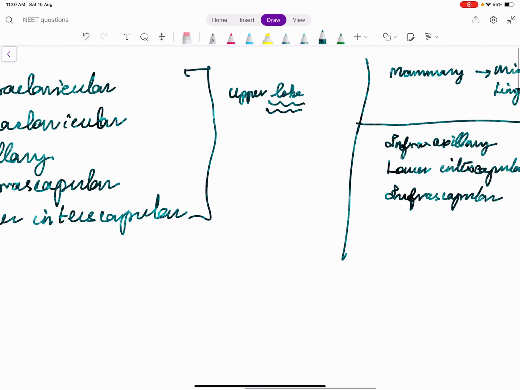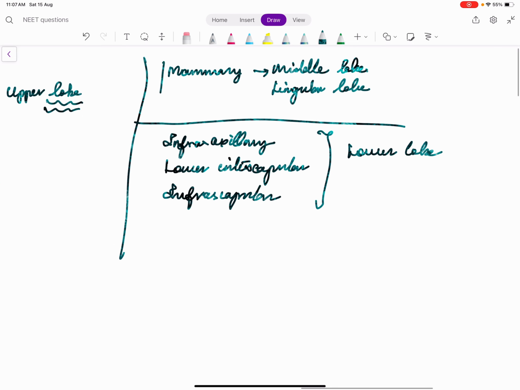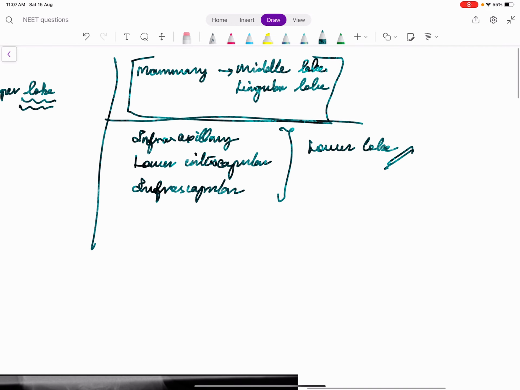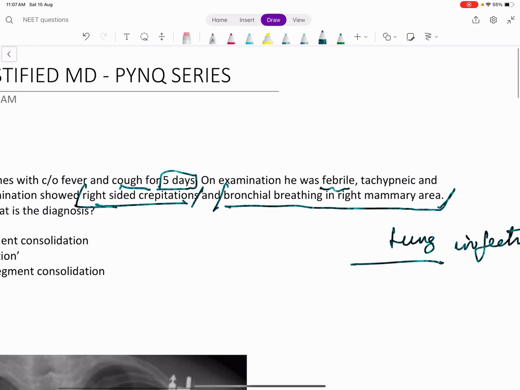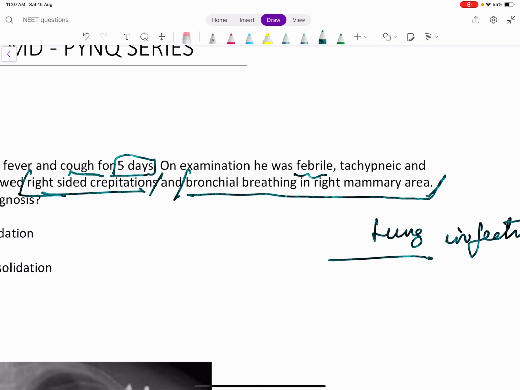So we understand that upper lobe is mainly in the upper part, supraclavicular, axillary, suprascapular. Mammary alone corresponds to the middle lobe of the lung or the lingular lobe of the lung, and the entire posterior, the axillary, the infraaxillary and the entire posterior infrascapular and lower interscapular stands for the lower lobe of the lung. So even though not very common in NEET, suppose if a clue is given, we can pick it up here. So here they are given there is a bronchial breathing in the right mammary area.